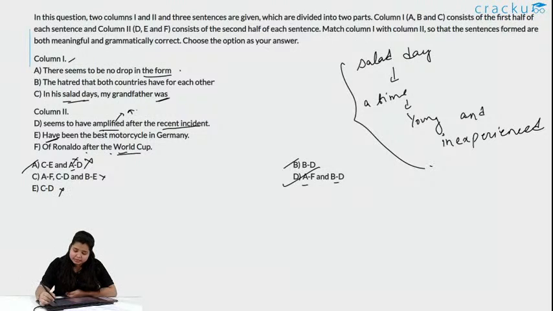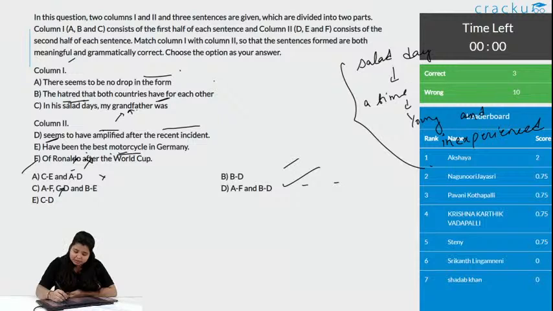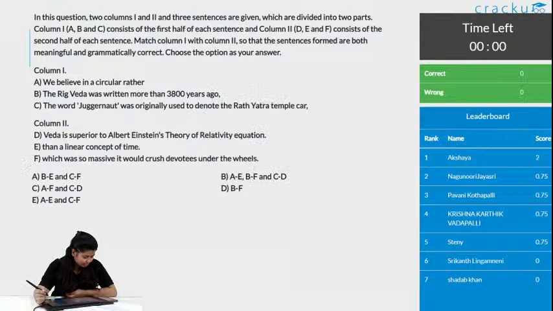Hi Deepika. Here is the leaderboard, 3 people got this correct and 10 wrong. Let us go to the next question now. Yes, Pramoda, option D is the correct answer. You are correct.